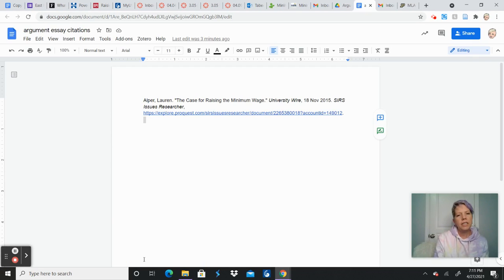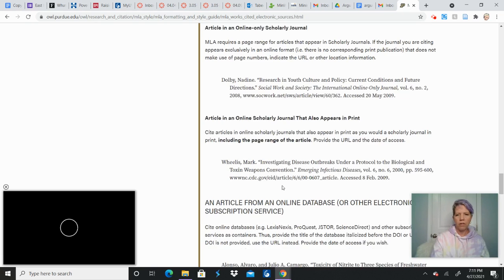All right, here is an example of an article that I looked up for my argumentative essay on raising the minimum wage. Now, I took all the information down. This is not how it should be formatted on your paper. So I'm just going to show you this really quickly with this one. It's not too hard to figure out. And if you're not sure, it's from ProQuest, so it's definitely from a scholarly journal.